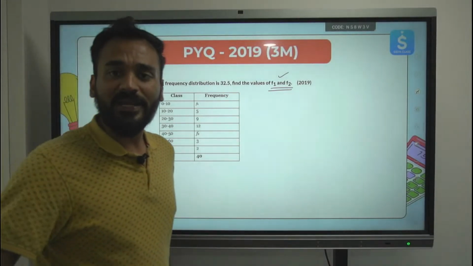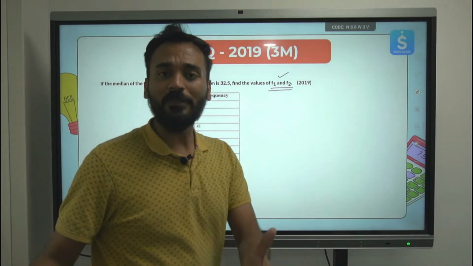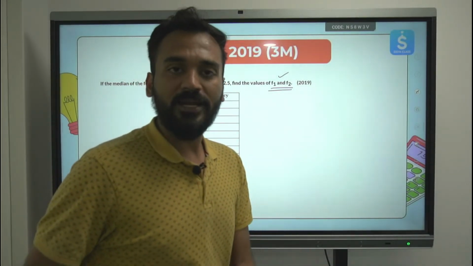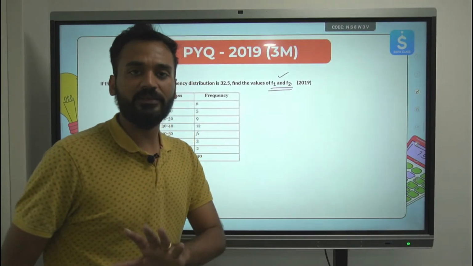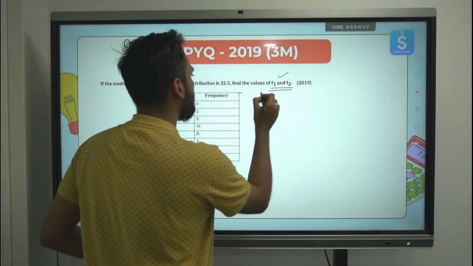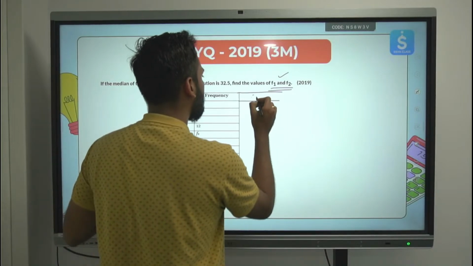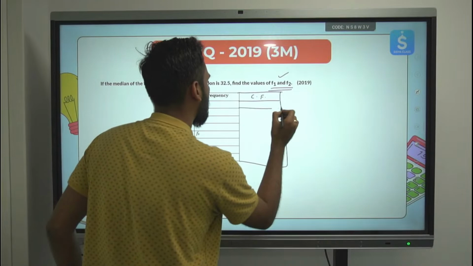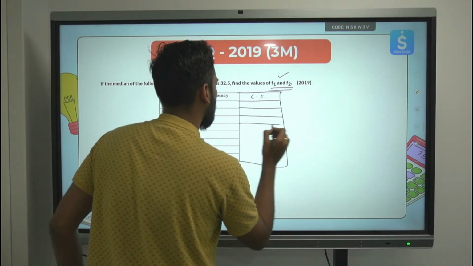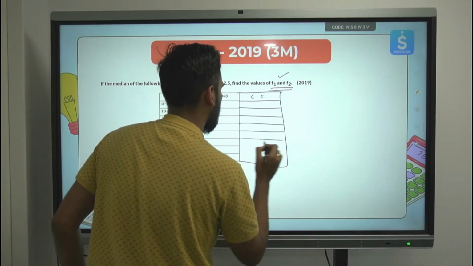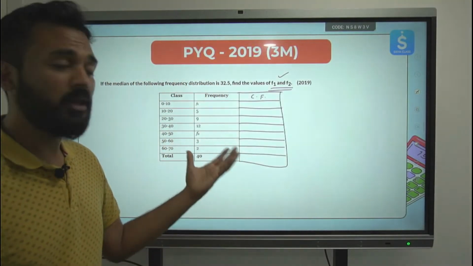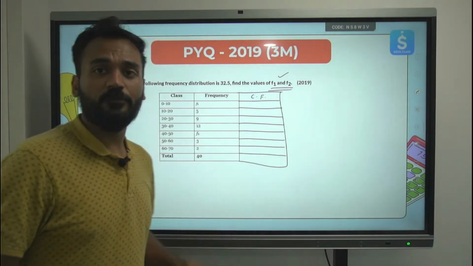Whenever the median is given, in order to find the median, the first step is to identify the median class. To find the median class, we need to know the cumulative frequency. So let's find the cumulative frequency for this table, which will be used in the formula, because the formula of the median has cumulative frequency in it.